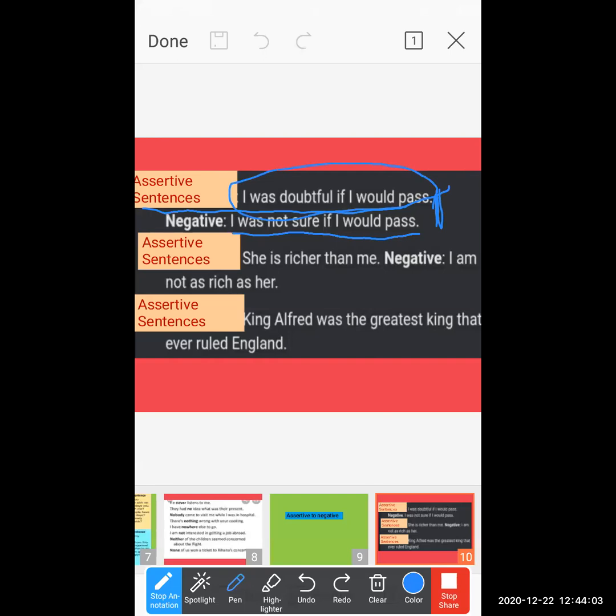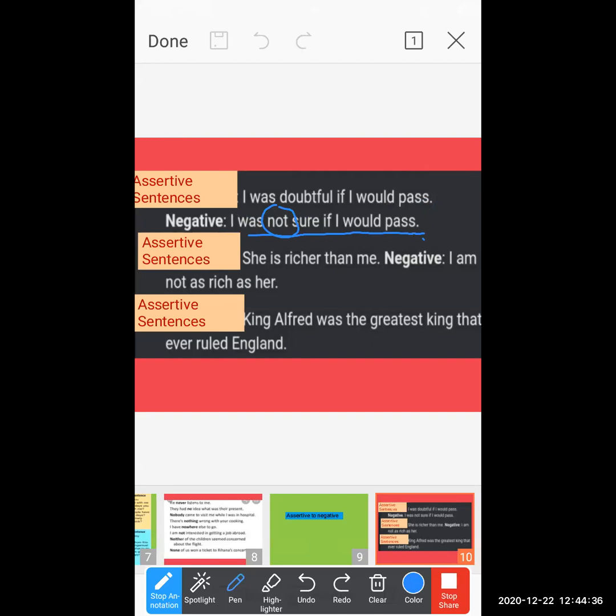While converting into a negative sentence, we use negative words. Which negative word do we use here? Not. But if you read the whole sentence, the basic meaning does not change: I was not sure if I would pass. I was doubtful if I would pass. So in both sentences, the person is confused and doubtful.